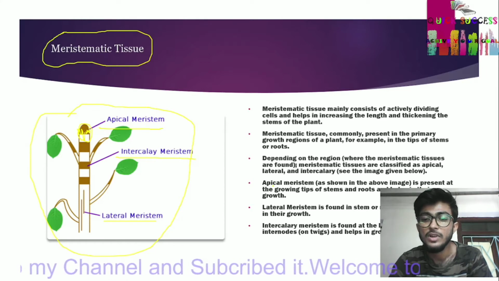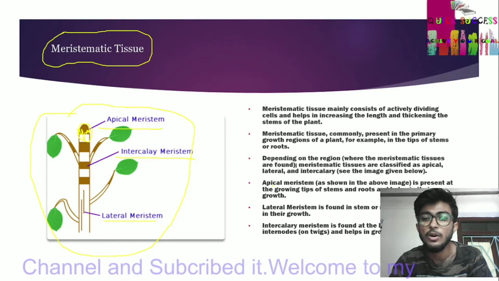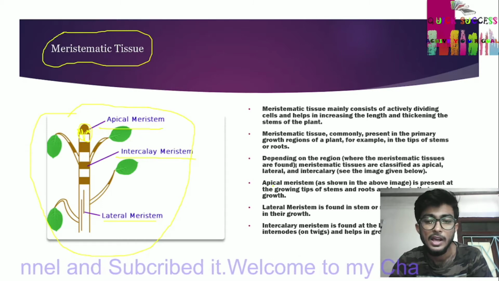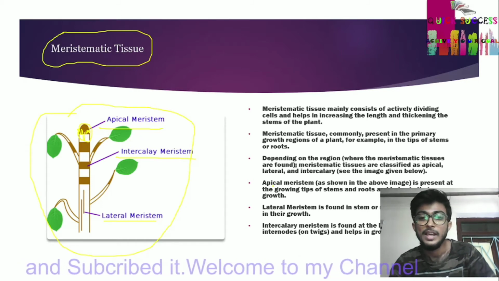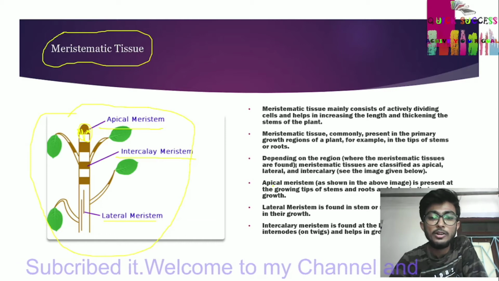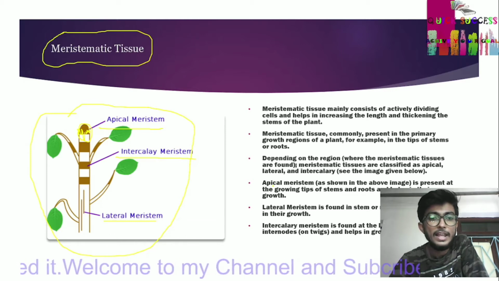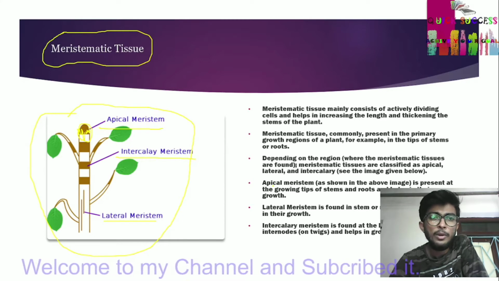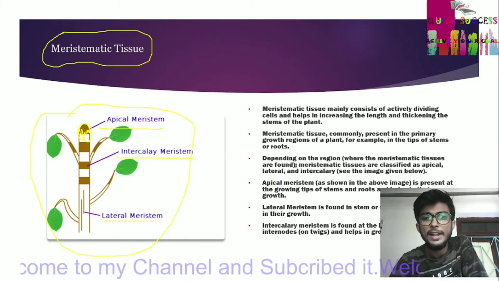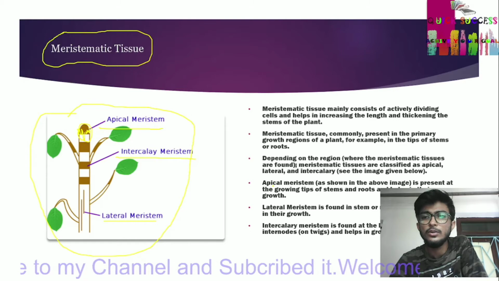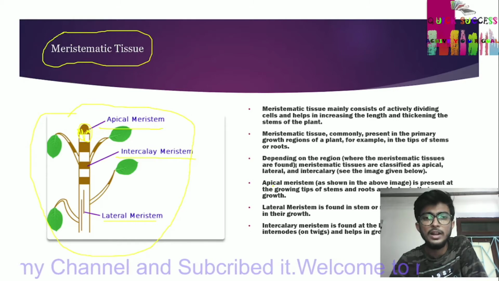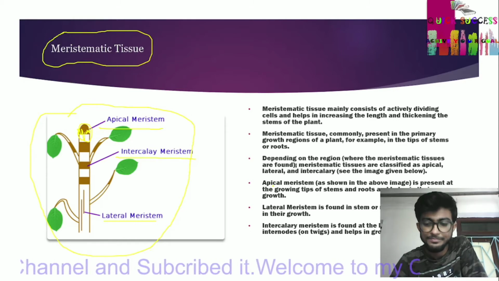Intercalary meristem is found at the base of the leaves or internodes or twigs and helps in growth. All meristematic tissue helps in increasing growth by dividing cells.